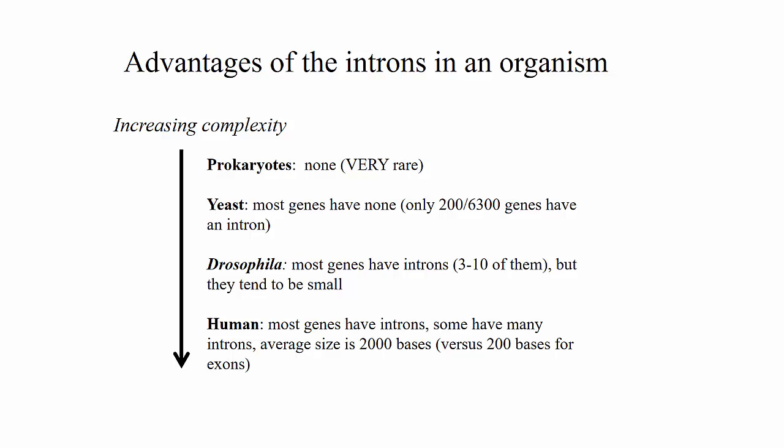In yeast, only 3% of the genes have introns, 200 among 6,300 genes. In fruit fly, most of the genes have 3 to 10 small introns. In human beings, most genes have introns. On average, there are 8.8 exons and 7.8 introns per gene, but the average size of introns is 2000 bases versus 200 bases for exons.